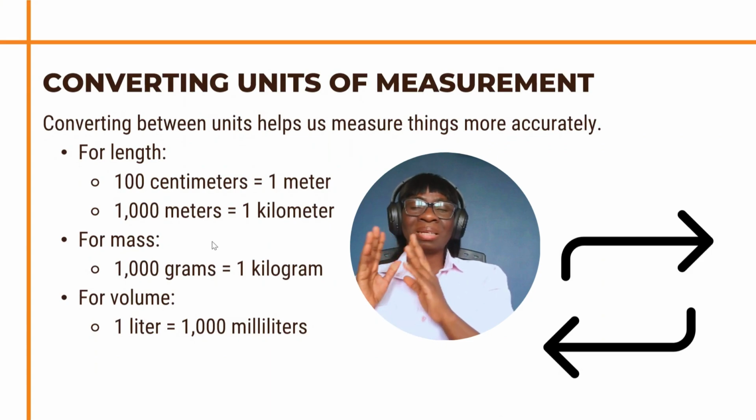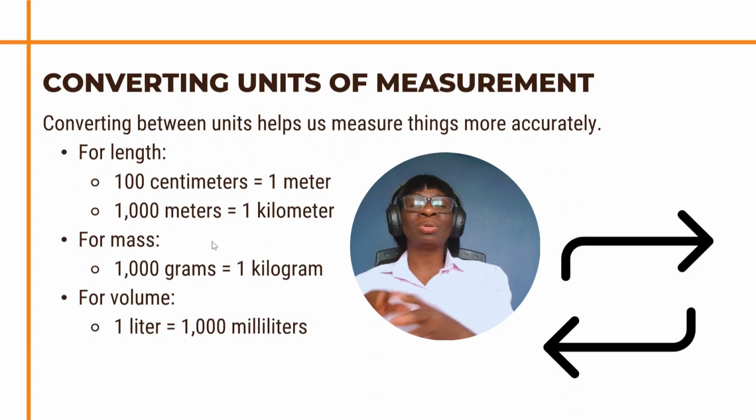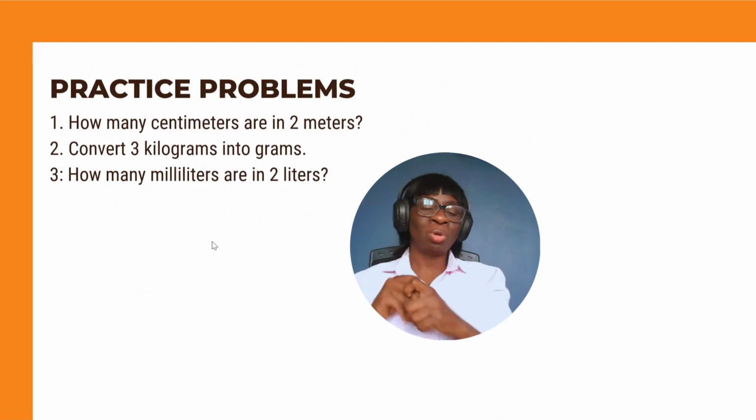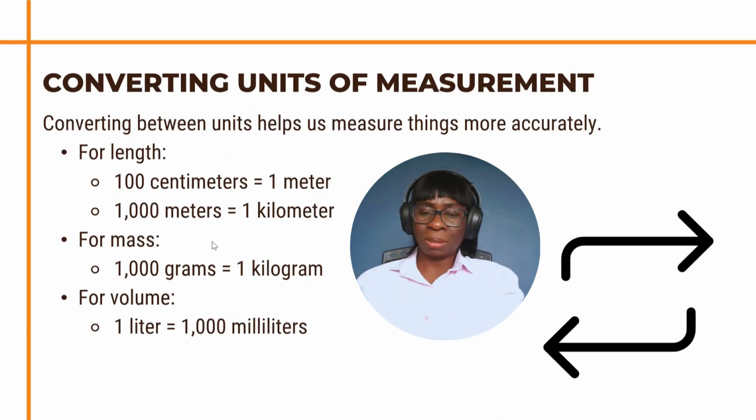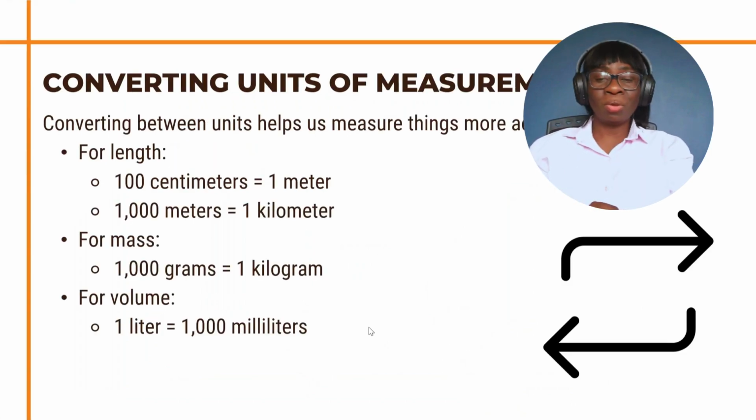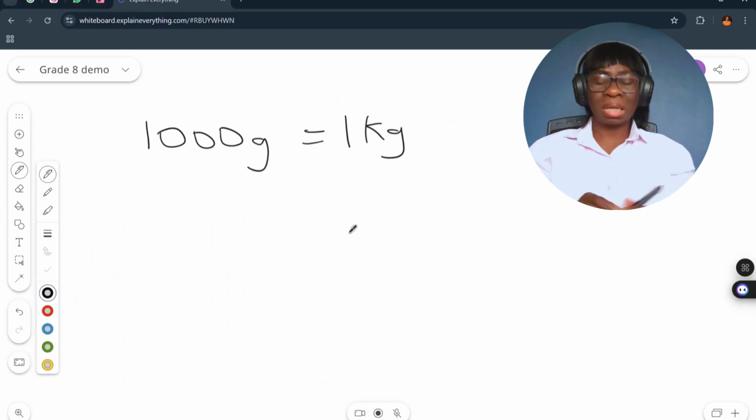Correct. So if 100 centimeters equals 1 meter, that means 200 centimeters will be equal to 2 meters. That is so lovely. So convert 3 kilograms into grams. Look at our conversion again. 1000 grams equals 1 kilogram. Okay, let's solve this together. Convert 3 kilograms into grams. Don't forget that we said 1000 grams equal to 1 kilogram. Now we want to look for 3 kilograms.